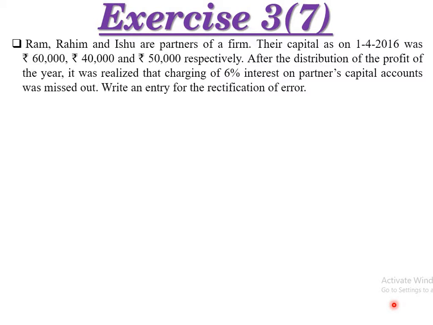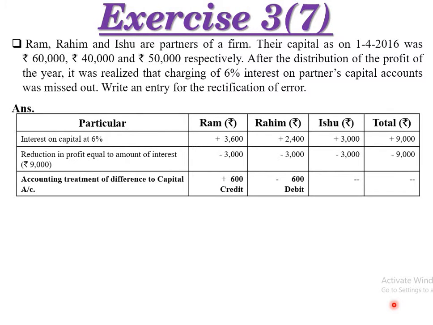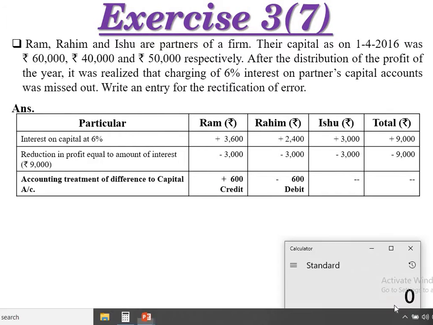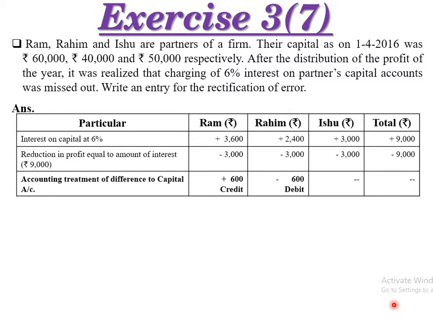Interest on capital is income for the particular partner but expense for the firm, so from the total profit it will be deducted. Write an entry for the rectification of error. This type of sum I already completed. So the calculation is here. See, interest on capital total amount at 6%. First of all, capital: 60,000 plus 40,000 plus 50,000, the total capital is 1,50,000 rupees, right? No need of that one, but the 6% interest on the particular capital.